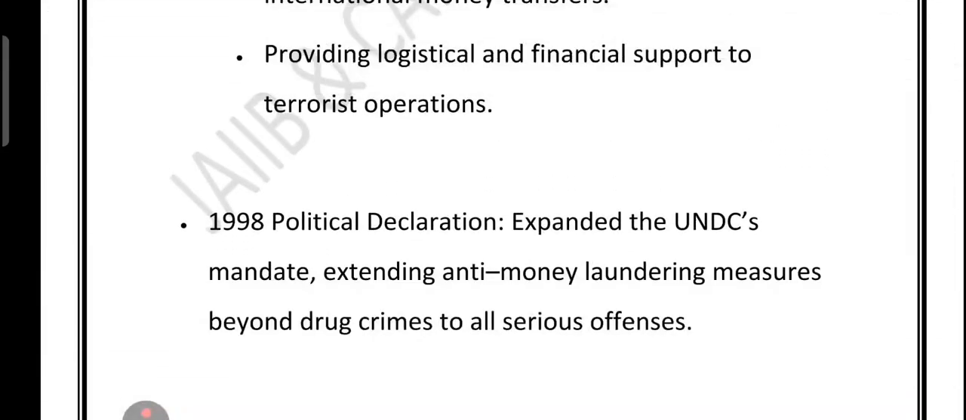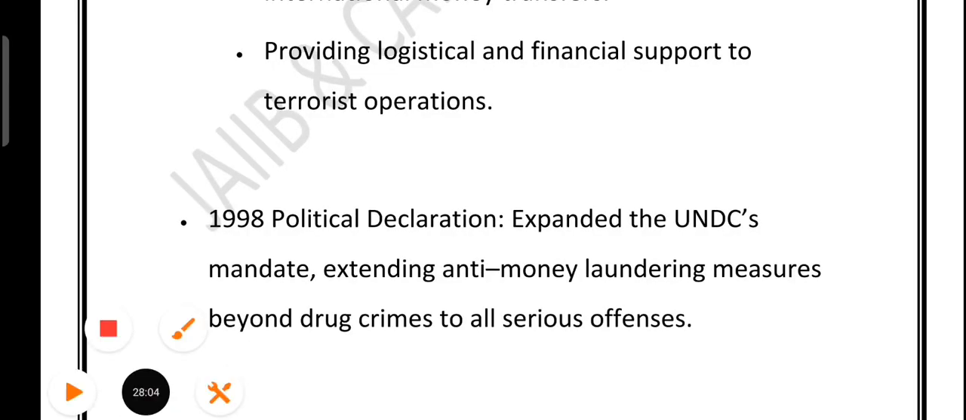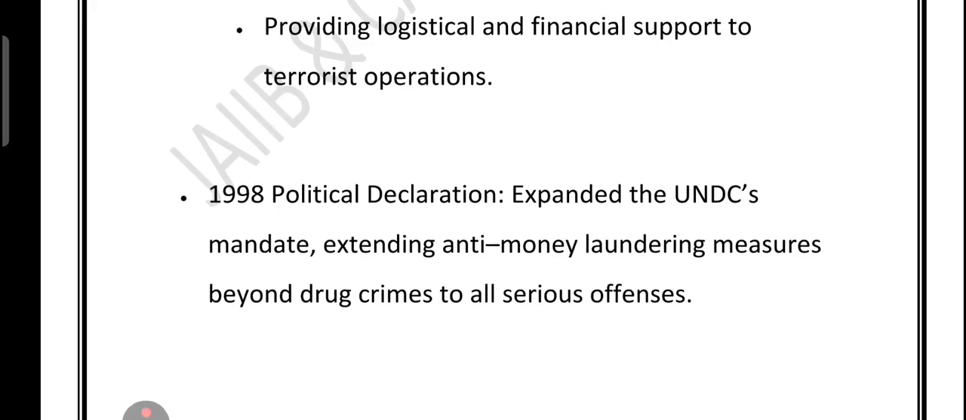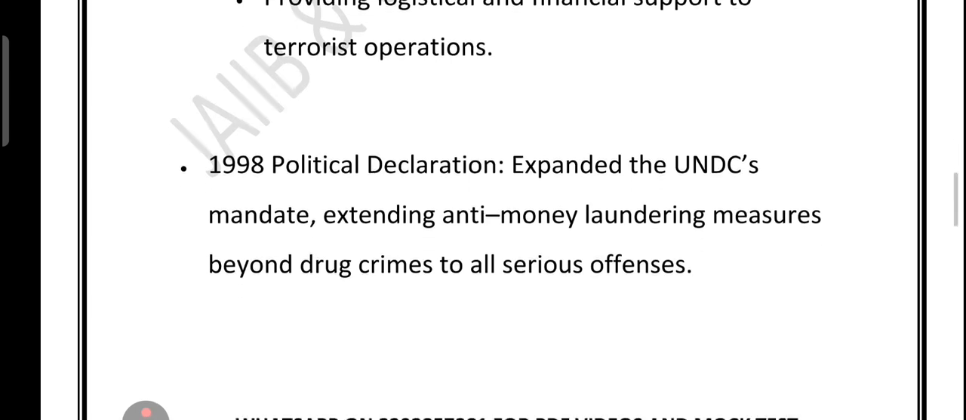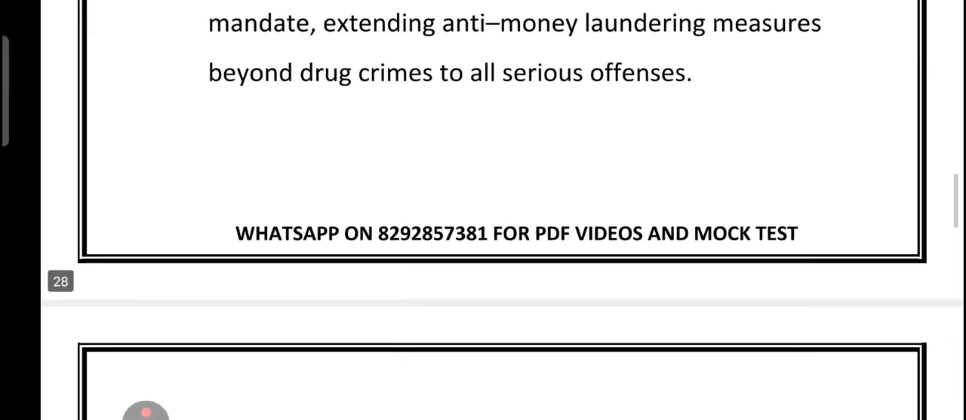Now let's talk about the international. There are some international bodies who actively work. So friends, in 1998, the United Nations took a big step forward. Through the political declaration, the UN expanded its anti-money laundering mission. Before, the focus was mainly on drug crime, but now it covers all serious offences. This was a turning point, making the fight truly global against a wide range of illegal activity.